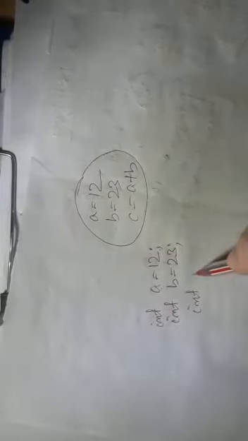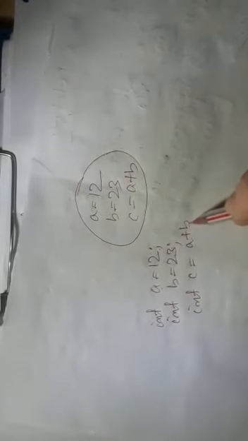Same way I can do int c equal to a plus b. This is how I can implement it in C++. So this is the data type. All are integers, so I did it like this.